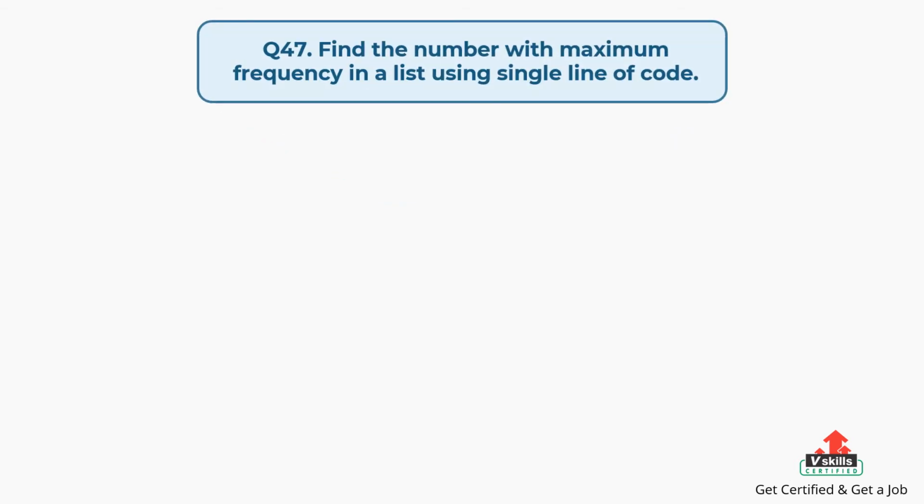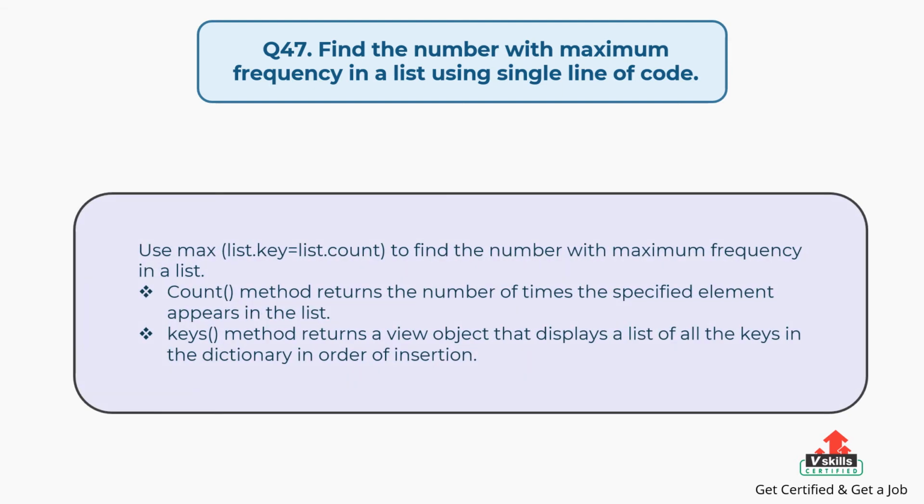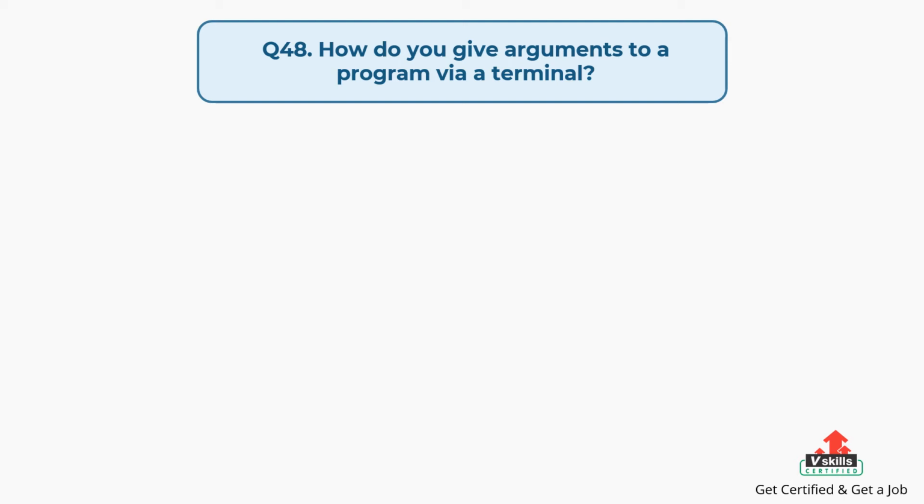Question number 47, find the number with maximum frequency in a list using a single line of code. The answer is, use max(list, key=list.count) to find the number with maximum frequency in a list. The count method returns the number of times the specified element appears in the list. The keys method returns a view object that displays a list of all the keys in the dictionary in order of insertion.